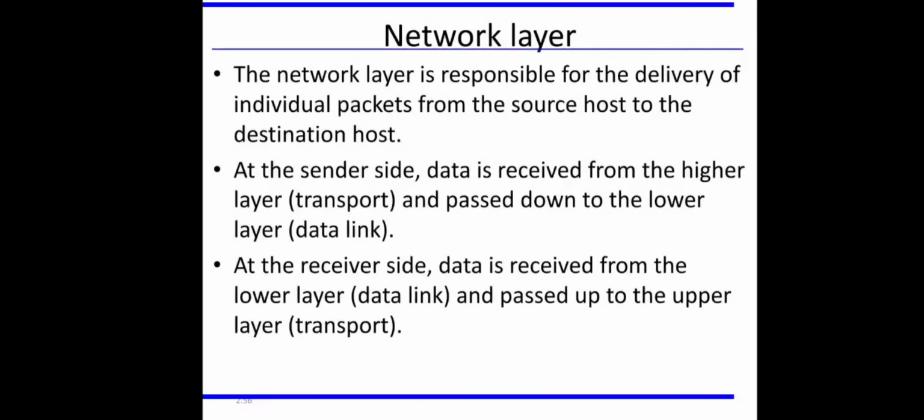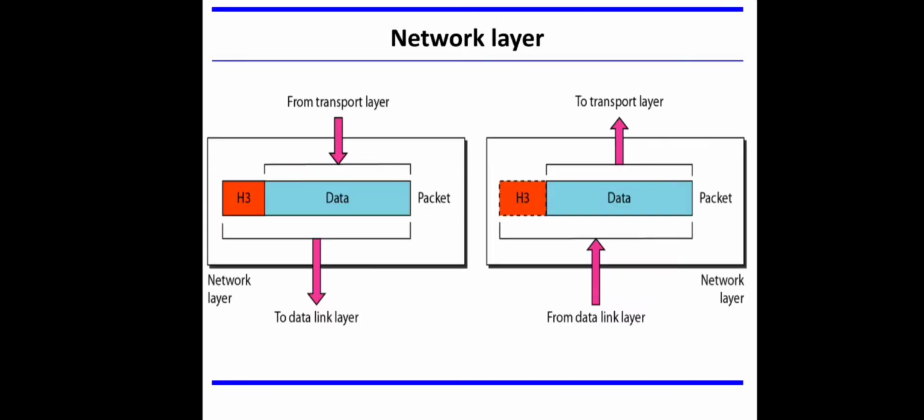We were discussing the different duties of layers in the OSI reference model, and we have seen the duties of the bottommost two layers, the physical layer and data link layer, right? So today let us start from the third layer, that is the network layer. The network layer is responsible for the delivery of individual packets from the source host to the destination host. You remember the position of the network layer, right?